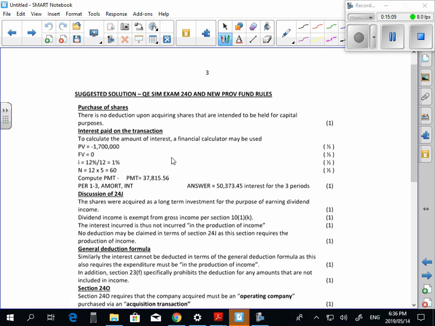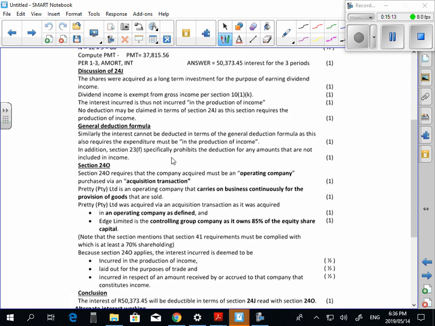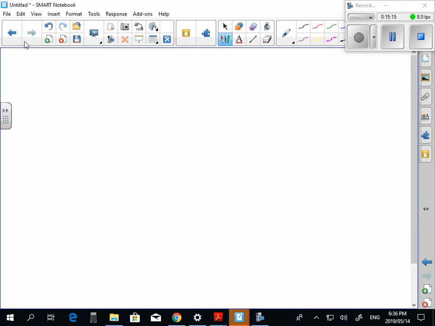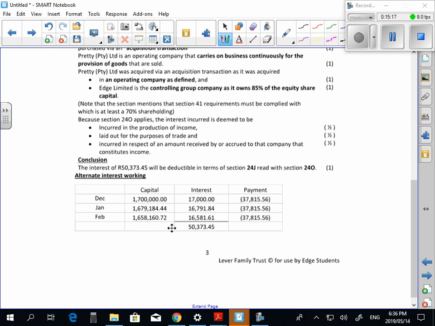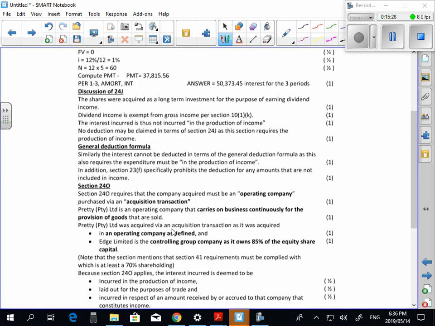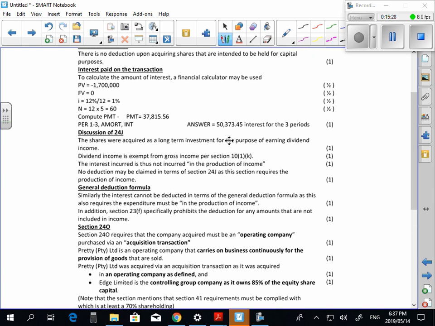I've done the formula as if it was on an HP calculator. Alternatively, guys, if you want to, you can do the table at the bottom. Your choice. Either way, you'll get the same answer. Is that all right? So, answer interest is 53,745. Guys, comfortable with that? So there'll be some marks for the calc.